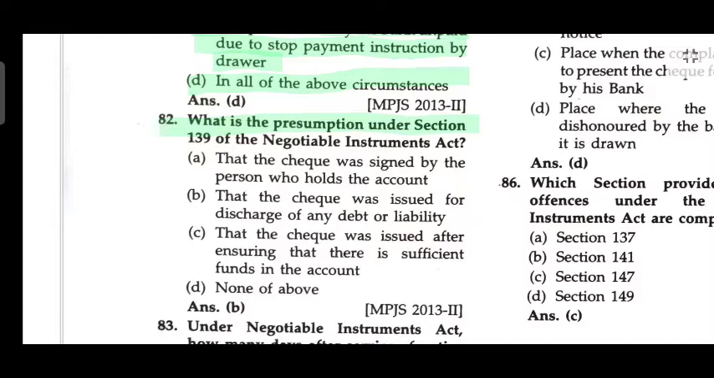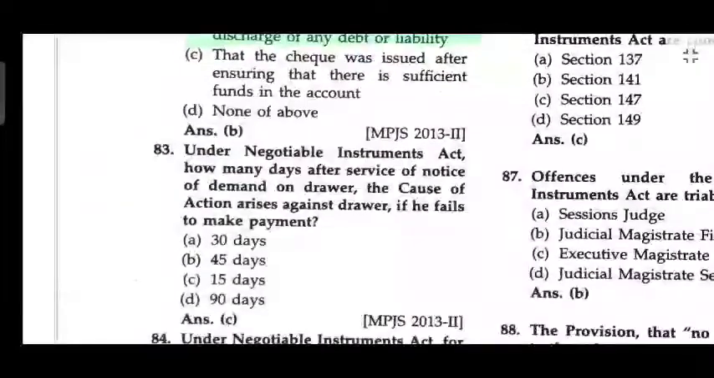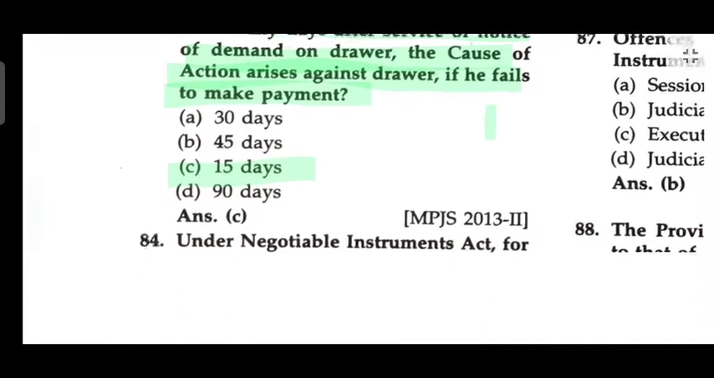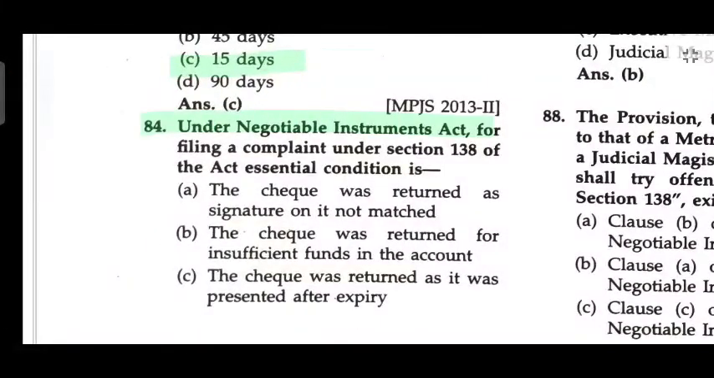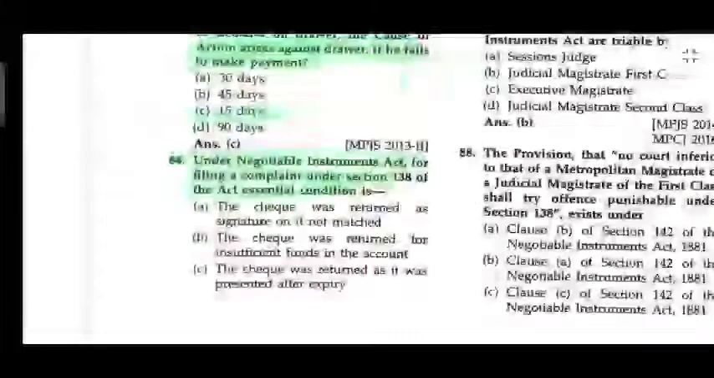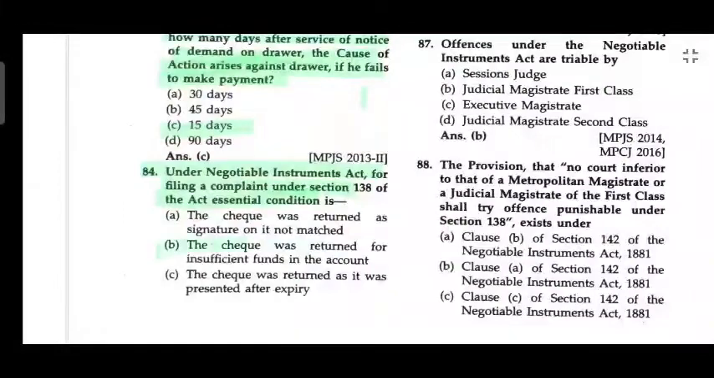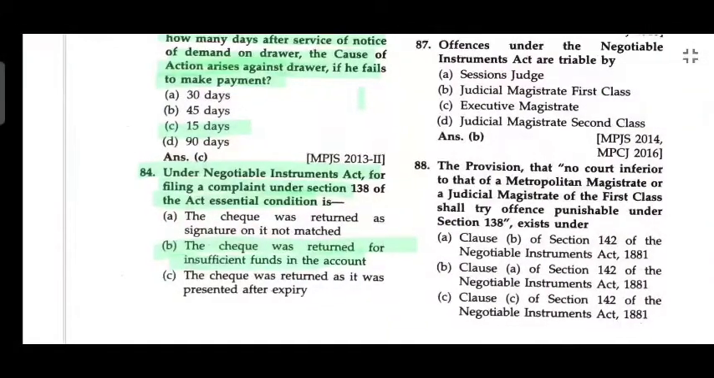What is the presumption under section 138 of NIA? That the check was issued for discharge of any debt or liability. Under the Negotiable Instruments Act, within how many days of receiving the notice of demand must the drawer pay? The cause of action arises against the drawer if he fails to make payment within 15 days. Under the Negotiable Instruments Act, for filing a complaint under section 138 of the Act, an essential condition is that the check was returned for insufficient funds in the account.